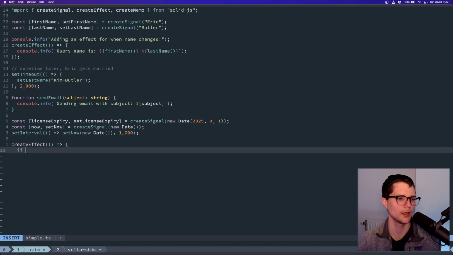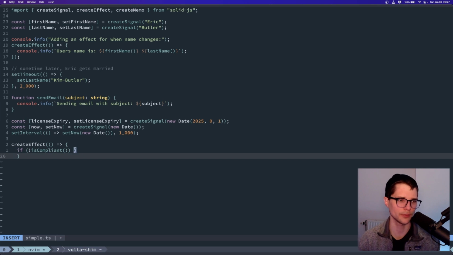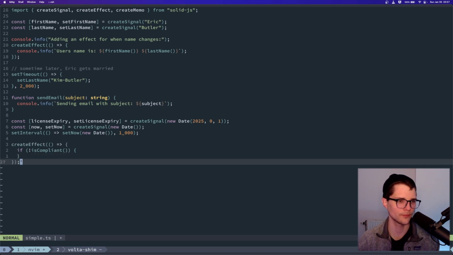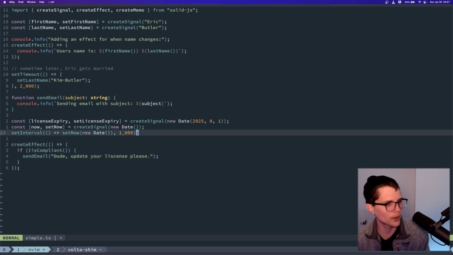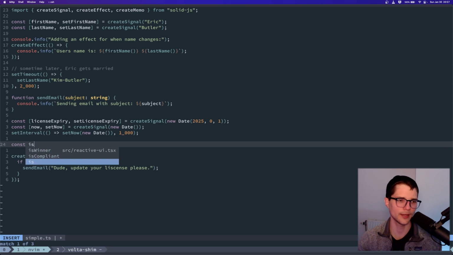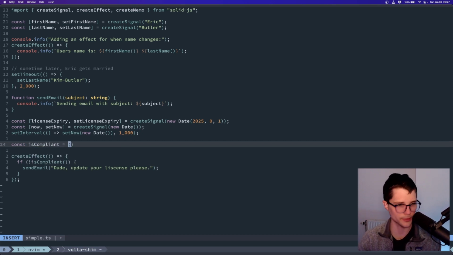I can say, if you're not compliant, and we haven't written this function yet, but that's okay. If you're not compliant, I'm going to send an email, which is saying something like, dude, update your license, please. And is compliant is really straightforward. So I wrote it as a function. So I'm just going to make a silly function, right?